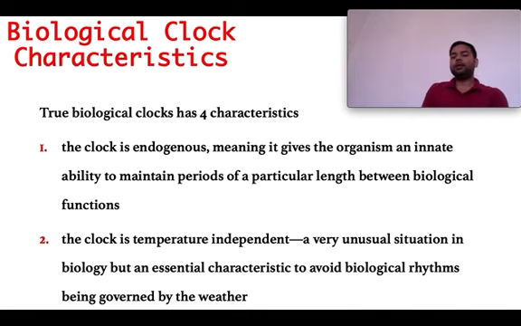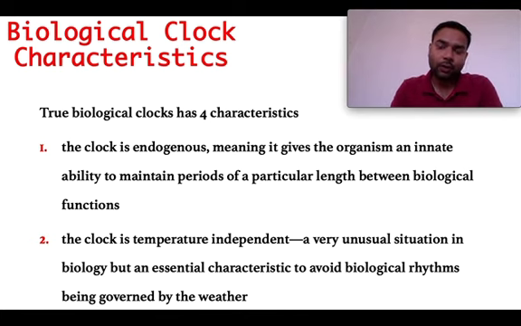So there are some characteristics, some features by which a biological clock can be described. There are mainly four features by which we can describe a biological clock. The first one is that the clock is endogenous, meaning it is inside an organism. It is an innate ability, the ability by birth. The innate ability maintains the period of a particular length between biological functions, like we eat at equal intervals.